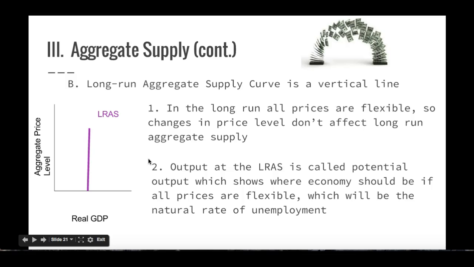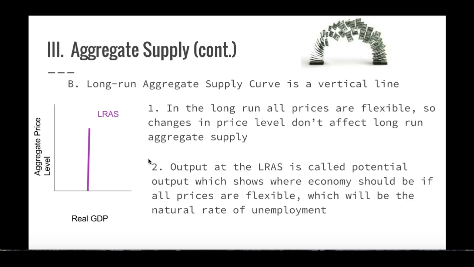The output at the long-run aggregate supply curve is also called the potential output. This is showing us where the economy should be. This is our full employment, where we have the natural rate of unemployment, because remember, our quote-unquote full employment is going to be the natural rate, since we will always have structural and frictional unemployment.